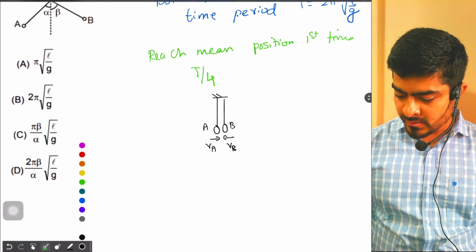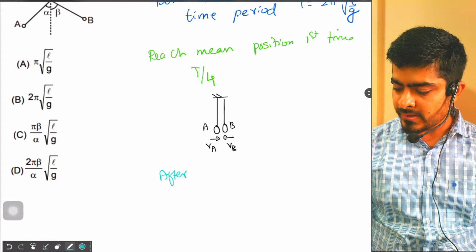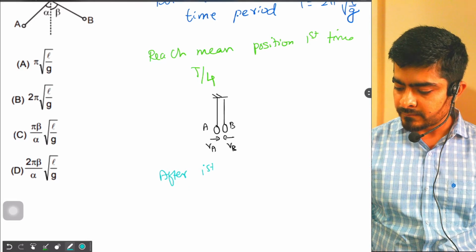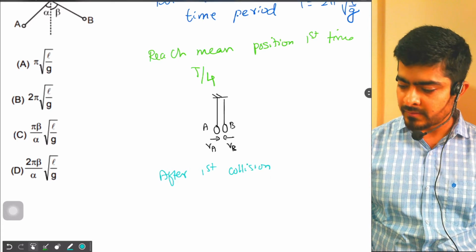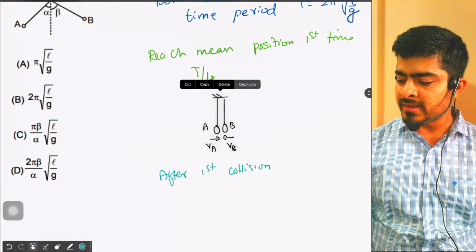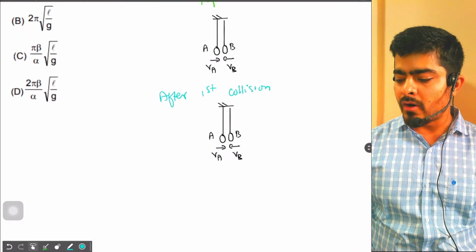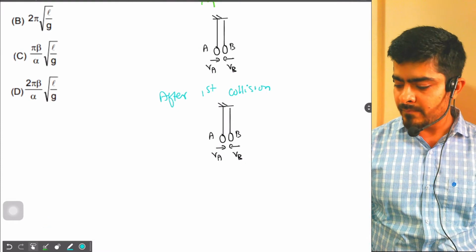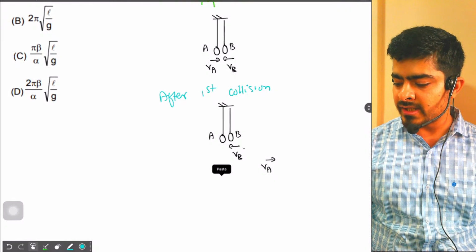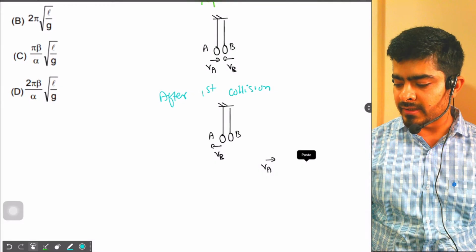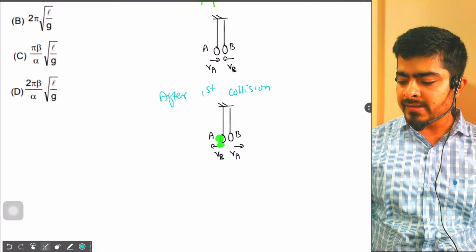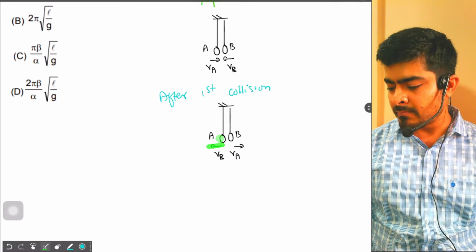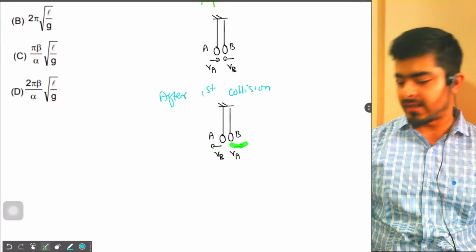After the first collision, what would happen? Because the collision is elastic and both the bobs have the same mass, they will exchange their velocities. So A now has VB in the backward direction and B has VA in the reverse direction.